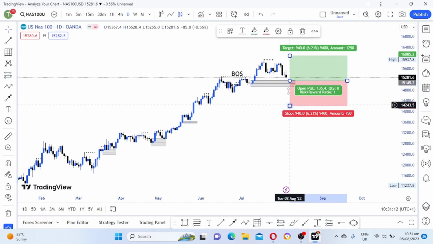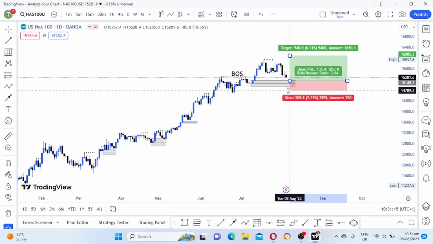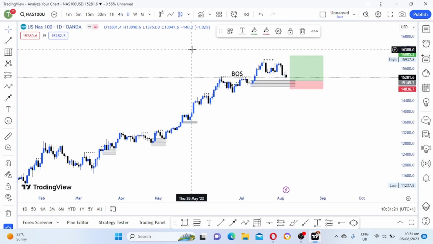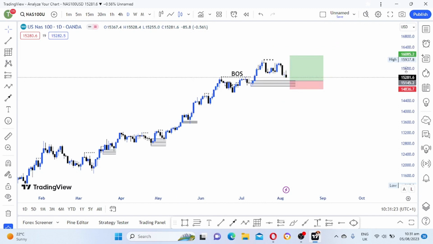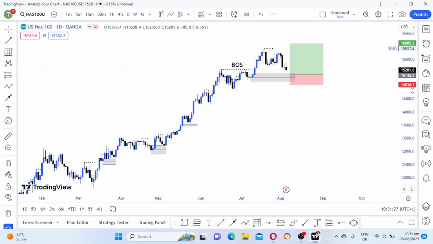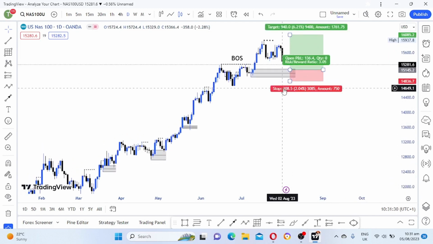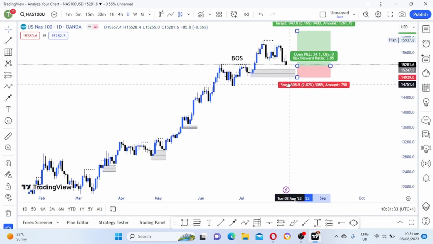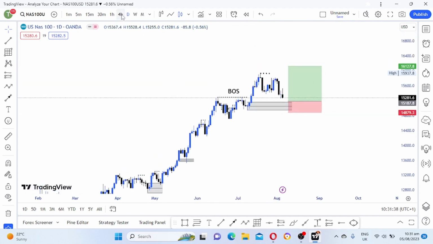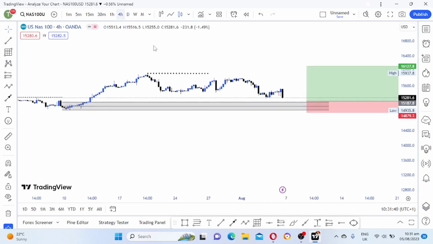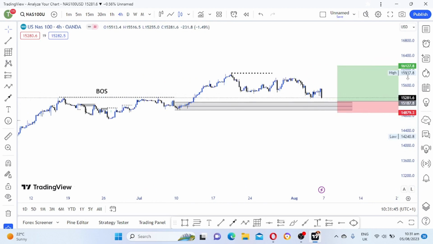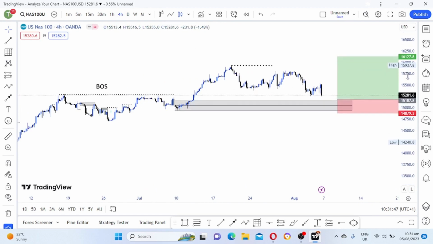I'll only look to enter a buy when the price comes back at this demand zone. As you can see, if price comes to this demand zone, then we enter a buy.